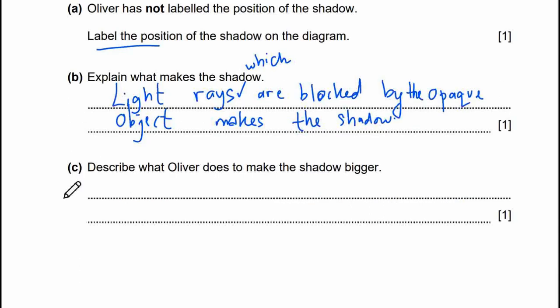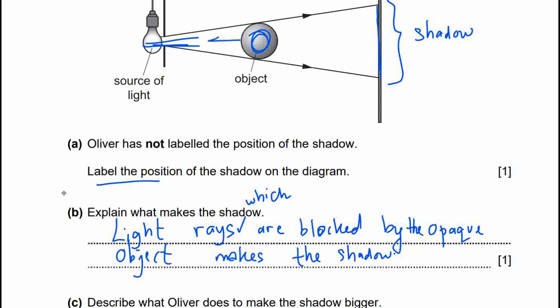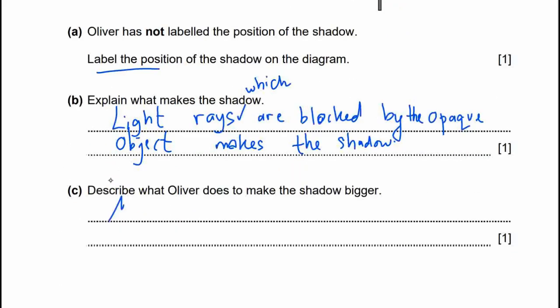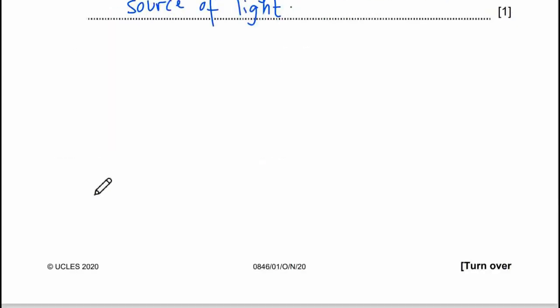C. Describe what Oliver does to make the shadow bigger. To make the shadow bigger, Oliver has to move the object nearer to the source of light. Let's move on to the next question.